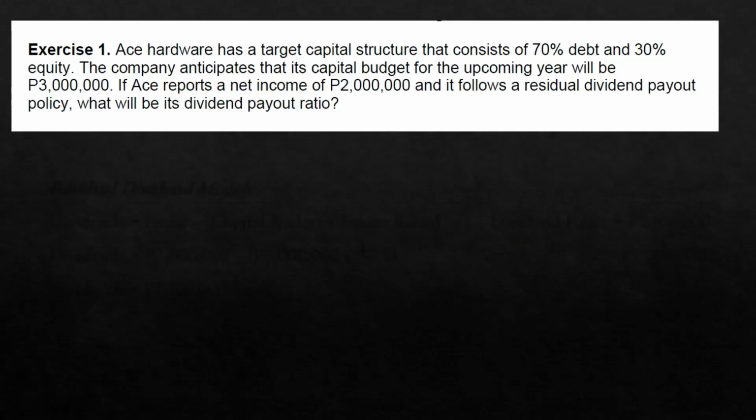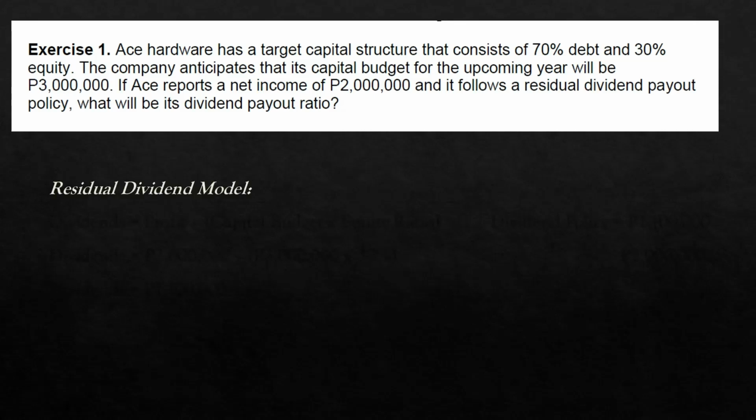So for our first exercise, Ace Hardware has a target capital structure that consists of 70% debt and 30% equity. The company anticipates that its capital budget for the upcoming year will be 3 million pesos. If ACE reports a net income of 2 million pesos and it follows a residual dividend payout policy, what will be its dividend payout ratio?